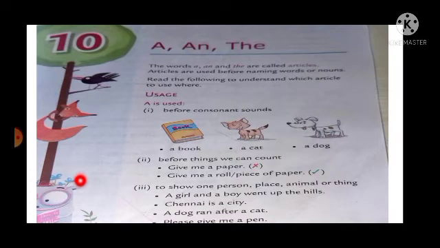For the cat and the dog, the article a is used. And the last one, please give me a pen. For the thing, pen, we have used the article a. So this article shows one person, place, animal or thing. So the article a is used to show one person, place, animal or thing. Underline this sentence in your textbook.